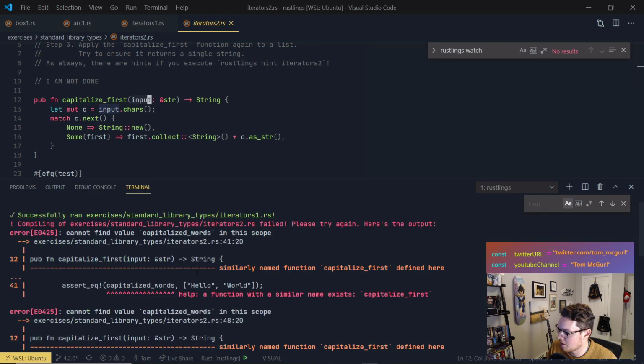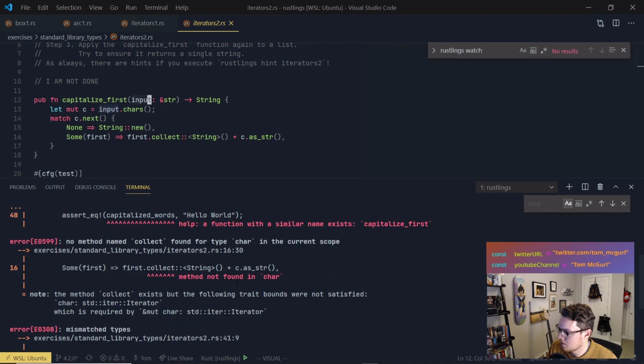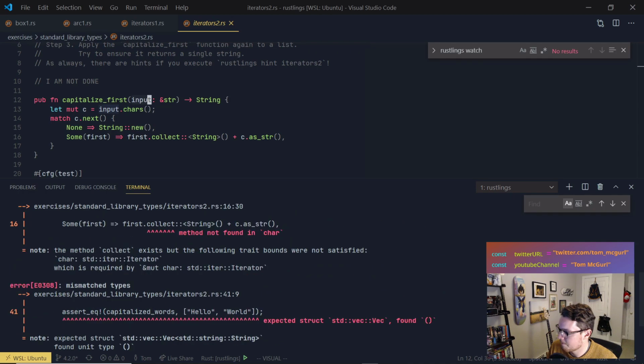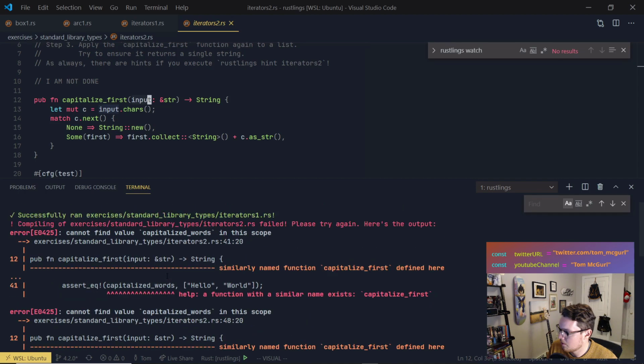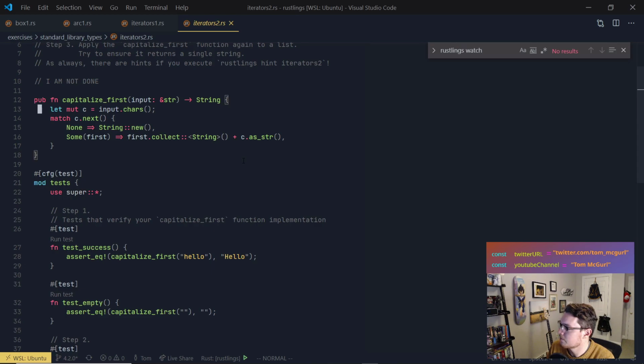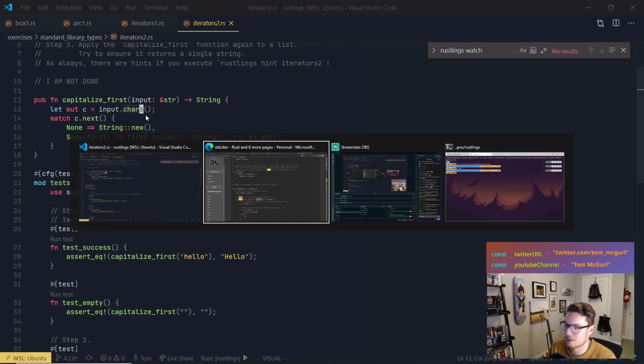So if we look at the complaints here, we can probably see. Well, cannot find value capitalized_words in this scope. So it wants to iterate over c. Maybe chars does return it. Let's look up what chars returns.